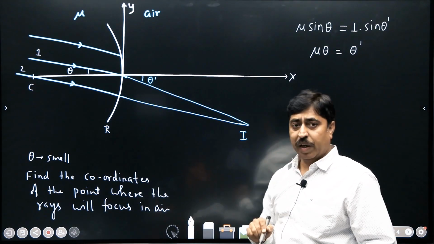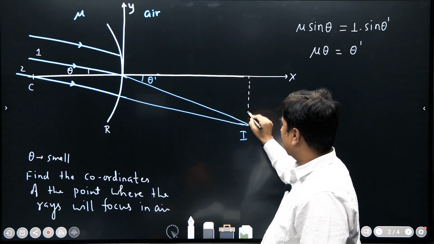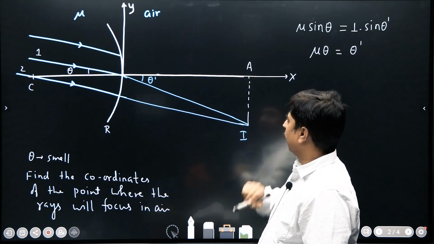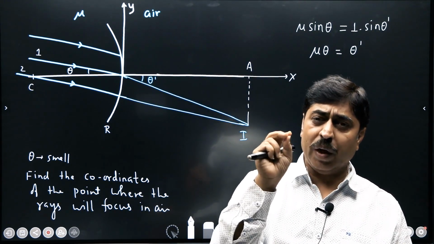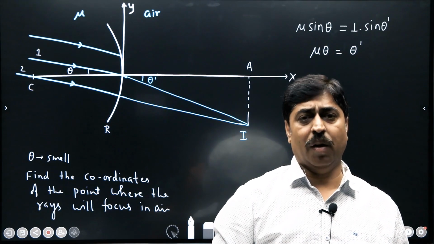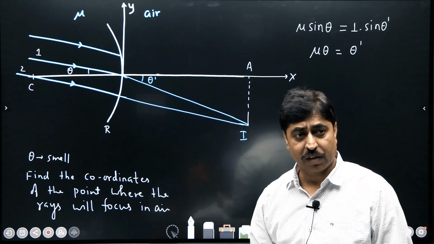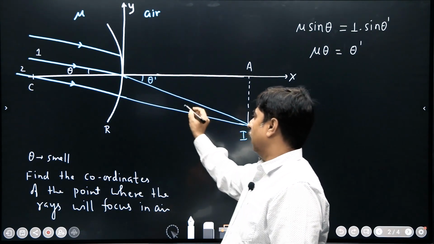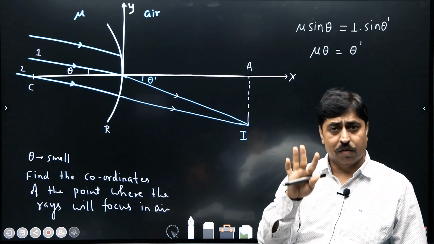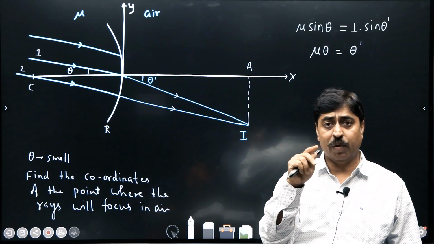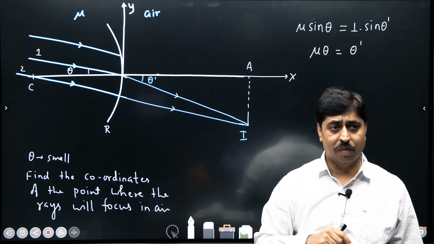Okay, this is my image point. Let us drop a perpendicular from the image point onto this x-axis. Let me call this point A. Now let us use simple mathematics to find the coordinates of this particular point. This is what has been asked in the question. This is the image point, and we have to find the x and y coordinates of this point. I think all of you will be able to do it on your own, so why don't you pause the video now and try doing it.